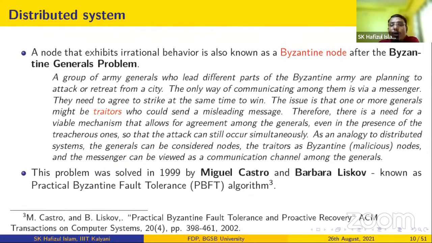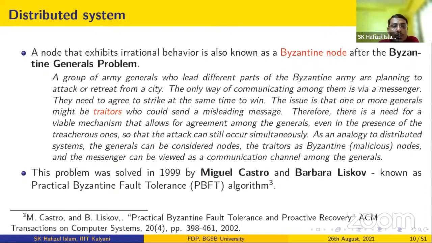But what we have to do is reach a common decision in the presence of honest nodes, faulty nodes, and malicious or Byzantine nodes. And that is called the consensus algorithm, right? So this problem is called the Byzantine generals problem.